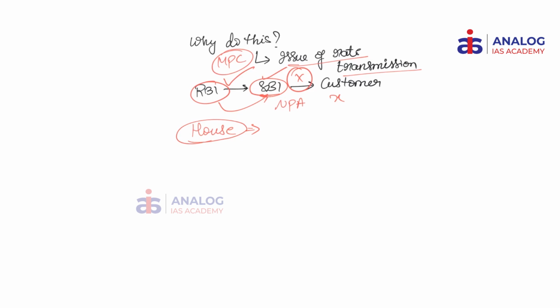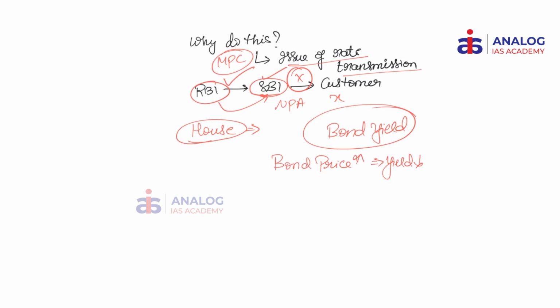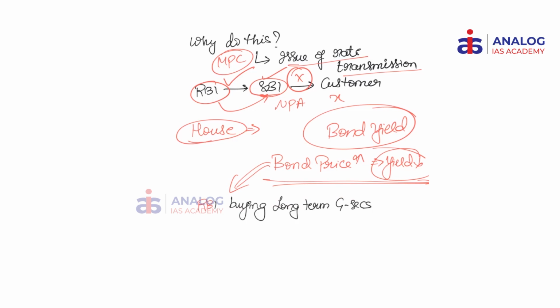Now at this juncture, I request everyone to watch the previous video on bond yields. However, I am repeating the basic gist again. Whenever a bond price rises, the yield decreases. We have seen this in our previous video regarding bond yield. So in this open market operations, in the Operation Twist context, RBI is buying long-term securities. So as a result, obviously the demand for that bond rises and therefore the bond price rises.